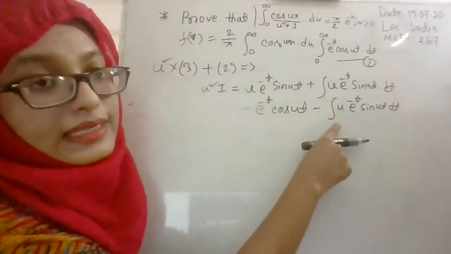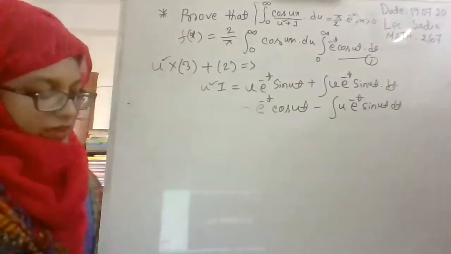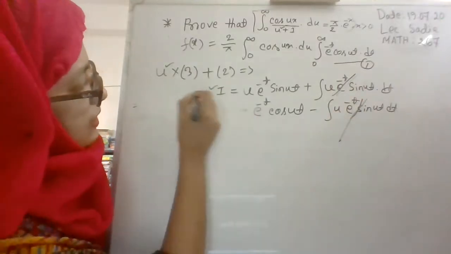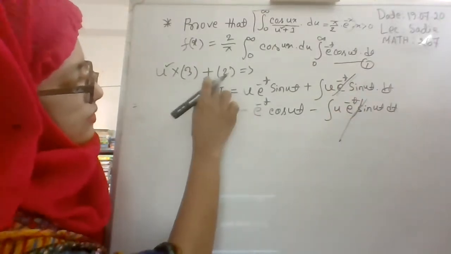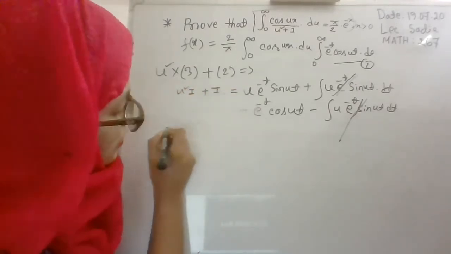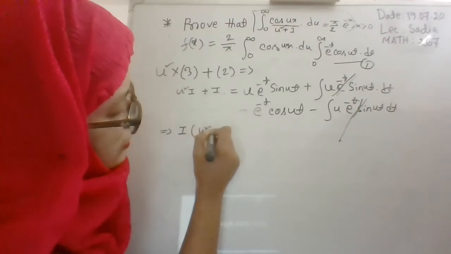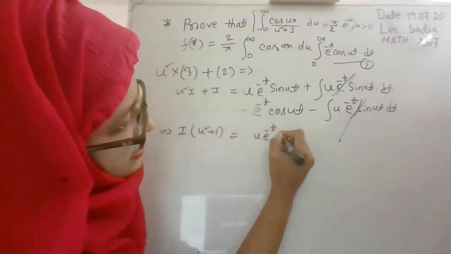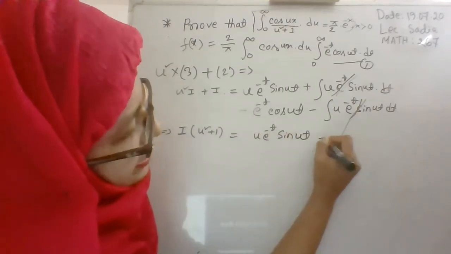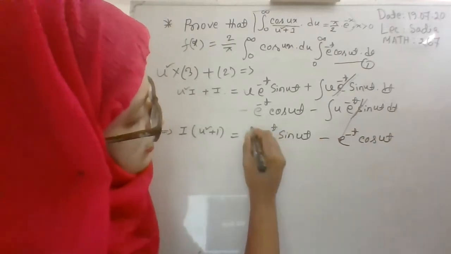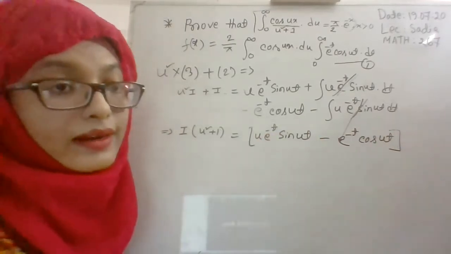Here this integral part and this integral part are the same, right? These two portions will cancel each other, right? And we get u square I plus I. So we obtain I into u square plus 1 is equal to u e to the power minus t sine ut minus e to the power minus t cos ut, right? We get this part on the right side.